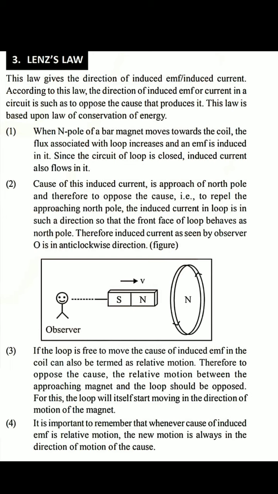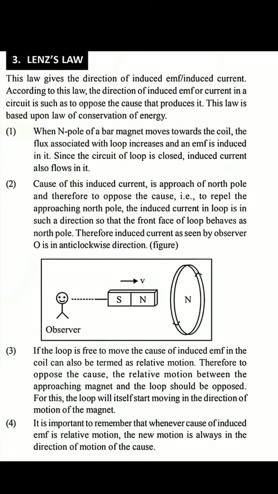This law states that the direction of the induced current in a circuit is such that it opposes the cause or the change which produces it. It resists and opposes whatever produced it. During the magnetic flux change, an EMF is induced, and after inducing the EMF it will oppose the motion of the magnet. This is called Lenz's law.